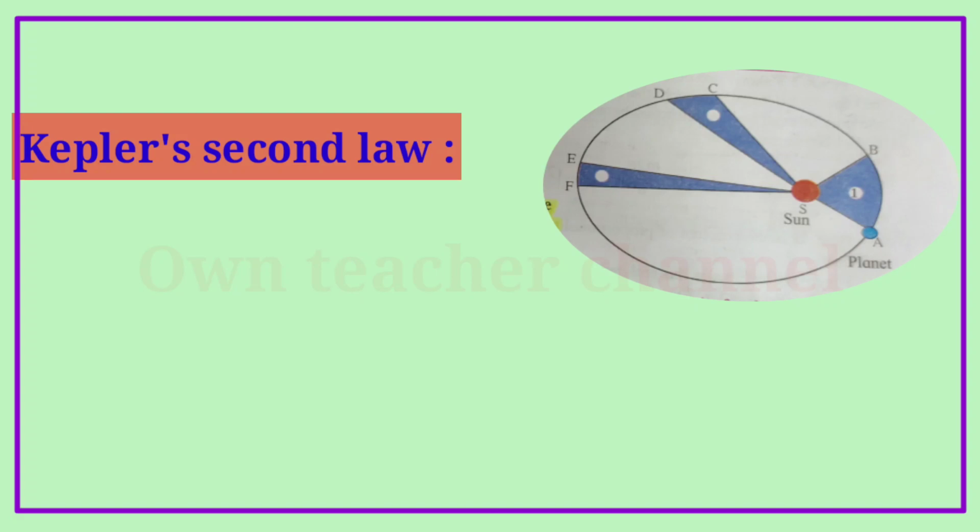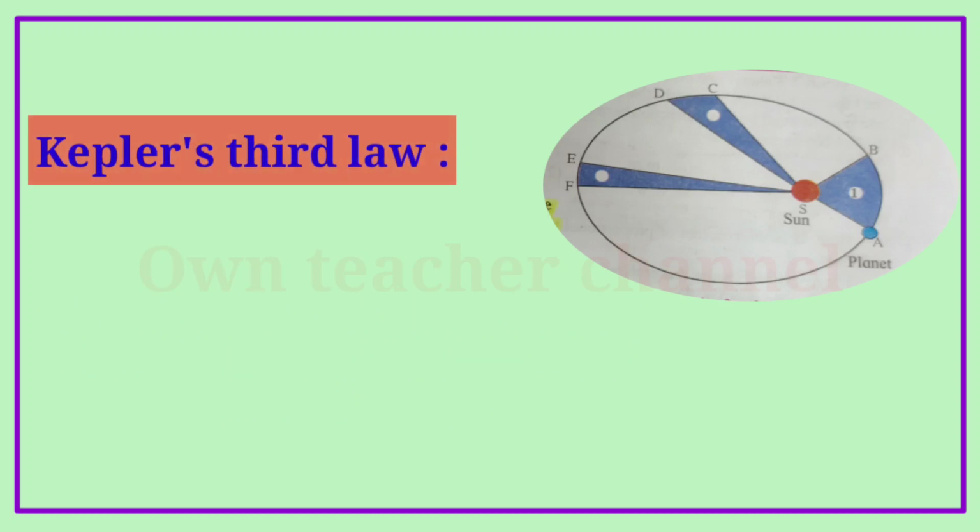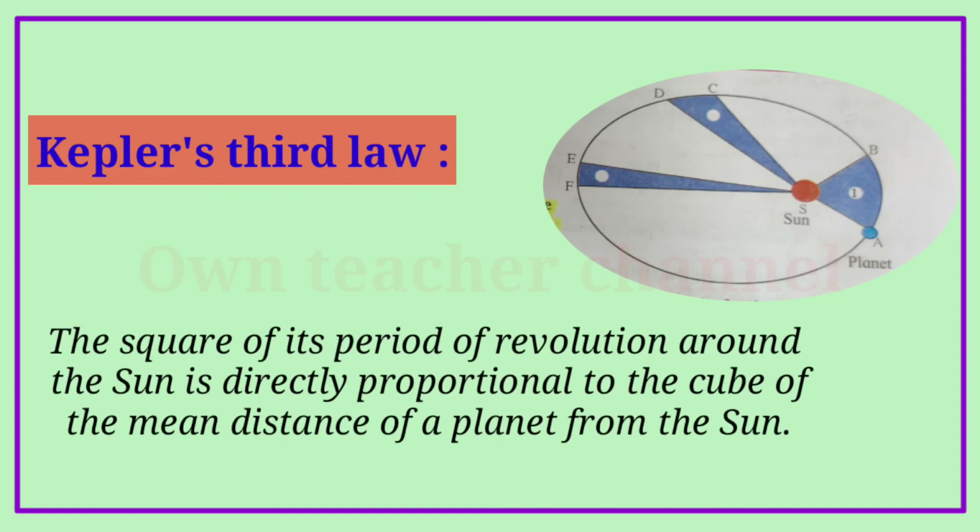Kepler's second law. The line joining the planet and the Sun sweeps equal areas in equal intervals of time. Kepler's third law. The square of its period of revolution around the Sun is directly proportional to the cube of the mean distance of a planet from the Sun.